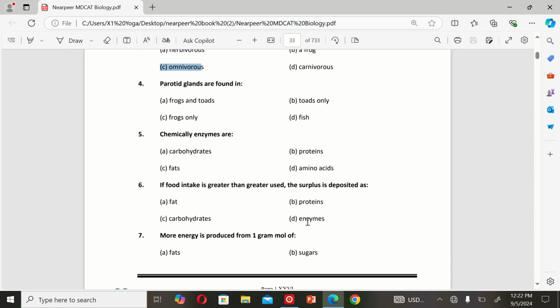The next MCQ is: if food intake is greater than use, the surplus is deposited as A. Fats, B. Protein, C. Carbohydrates, and D. Enzymes. So the correct option is A. Fats.